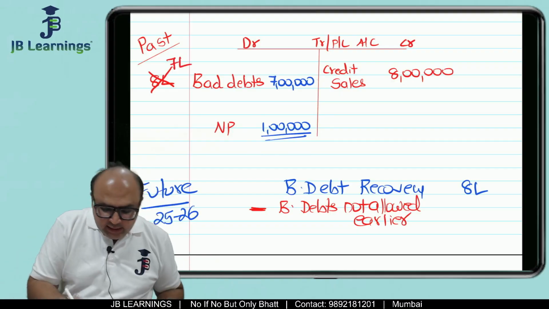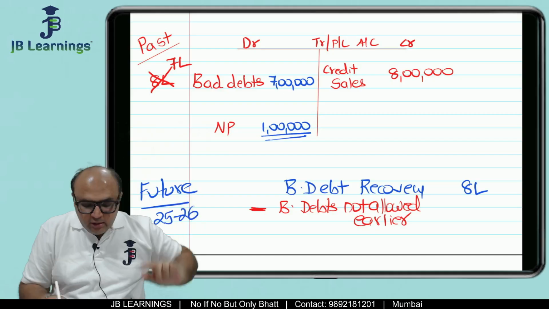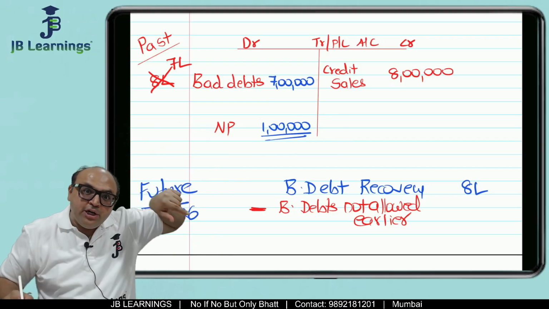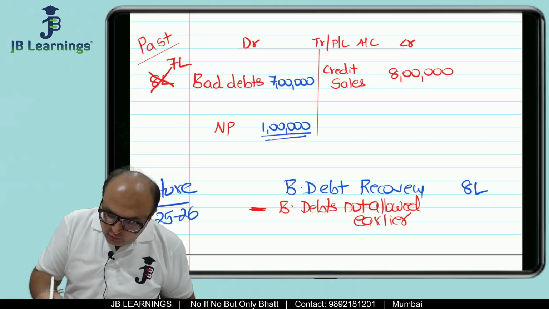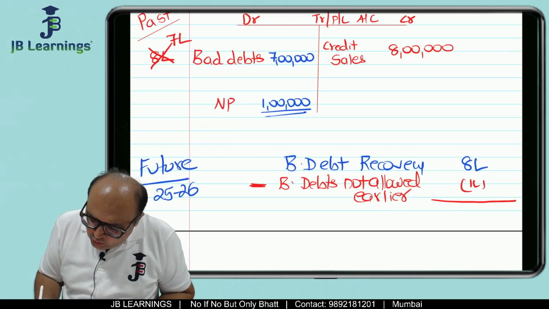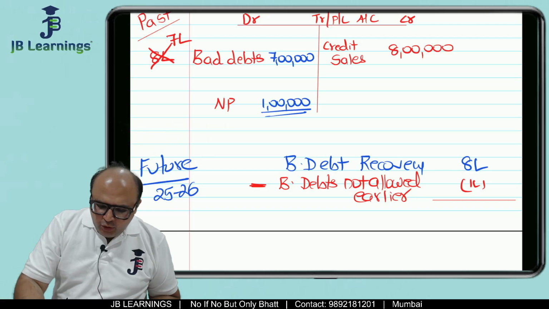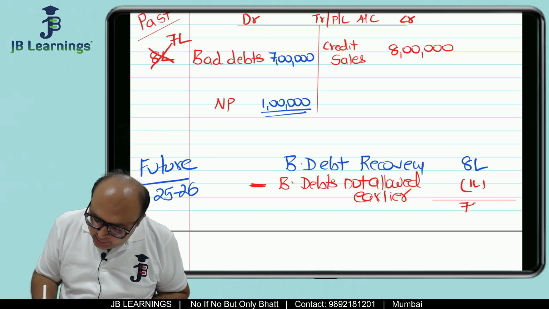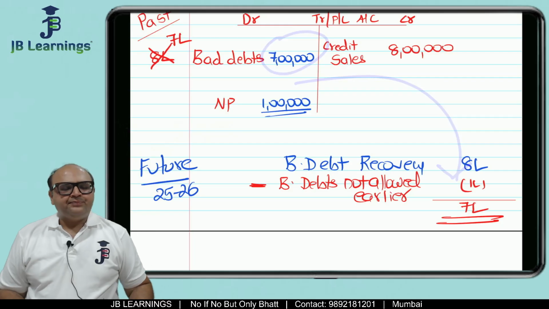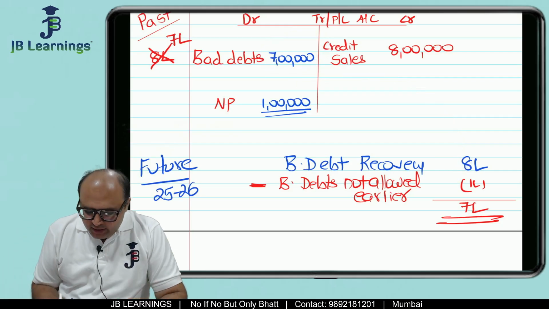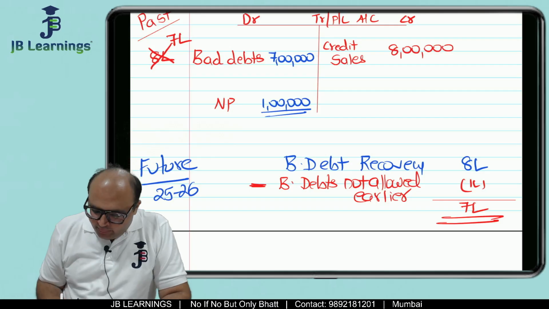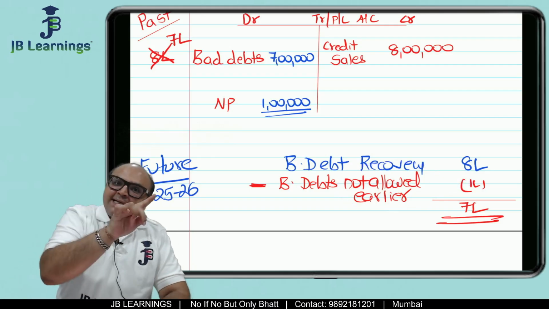So what is the meaning of not allowed as a deduction earlier? Not allowed as a deduction earlier means on that amount of bad debts you have already paid tax in the past. So now in future when you receive 8 lakh as recovery, you will tell the officer, I am not going to pay tax on the entire 8 lakh. Now I am going to pay tax only on the 7 lakh amount which you allowed me as bad debts. So the simple answer is, if bad debts is not allowed earlier, it means it is already taxed in the past. Not allowed earlier means it is already taxed in the past.